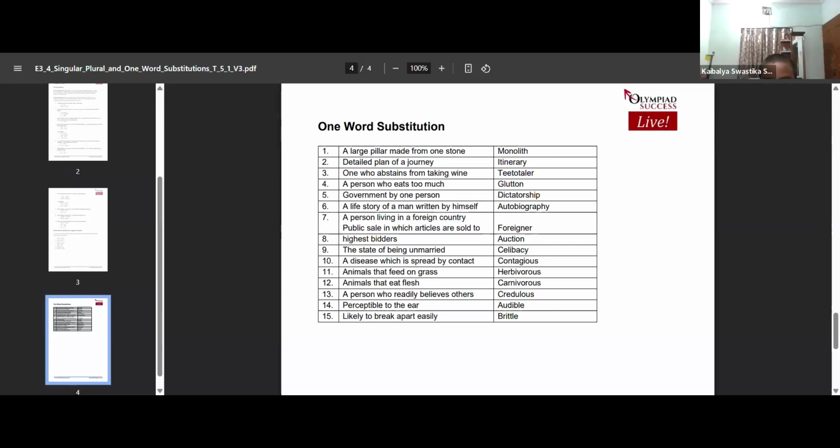See, this is the whole word: a public sale in which articles are sold to highest bidders is called auction. And the state of being unmarried is celibacy. A disease which is spread by contact: contagious.